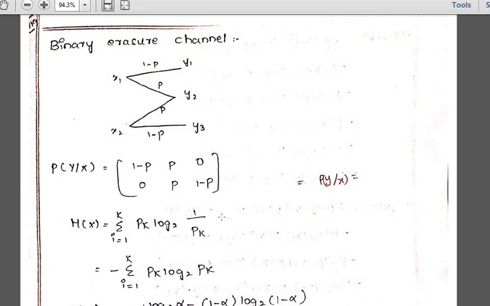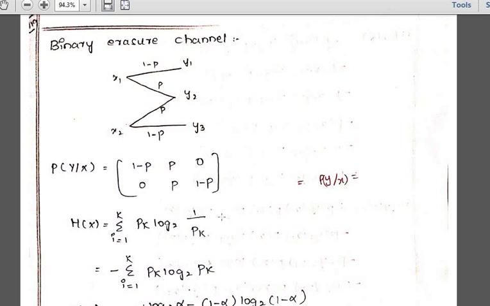First find that out, and very first find the entropy, then go for the mutual information where you have to find H of Y minus H of Y given X, then go for the channel capacity. So this is how you are going to find out the mutual information as well as the channel capacity for your binary erasure channel.